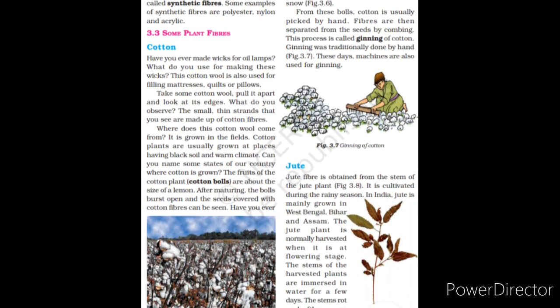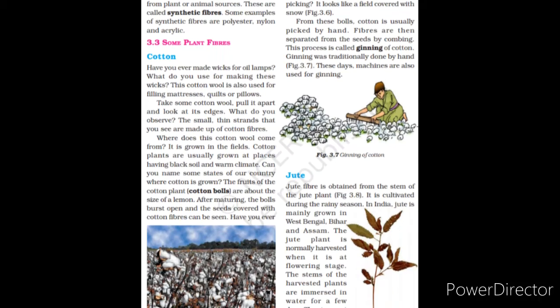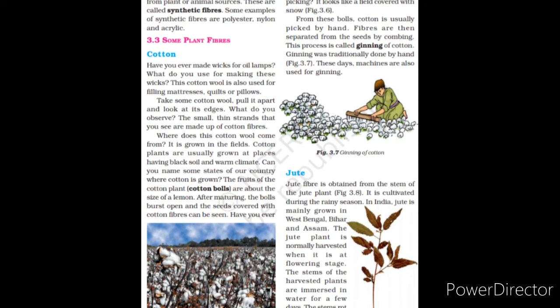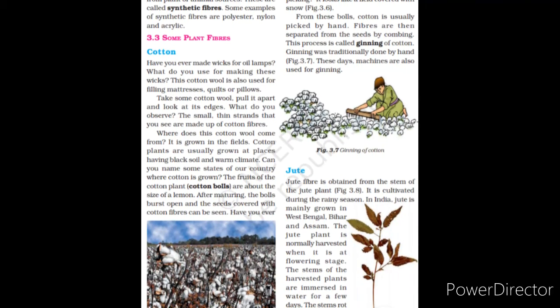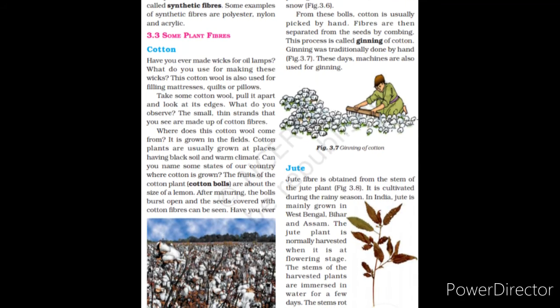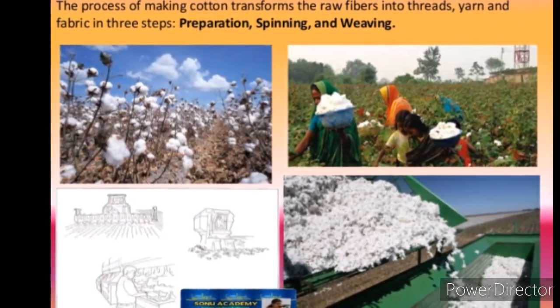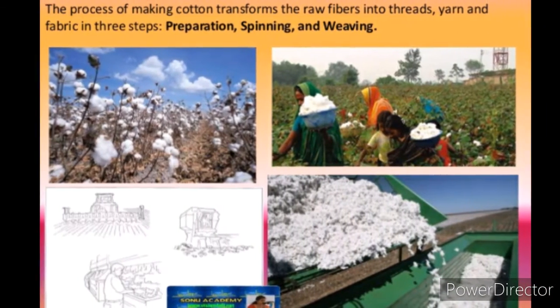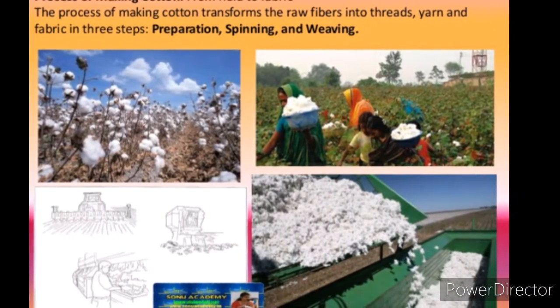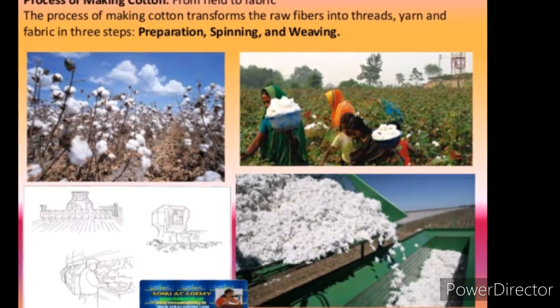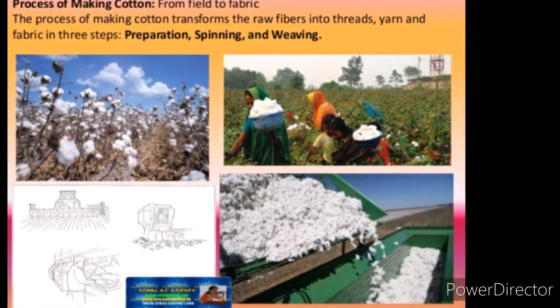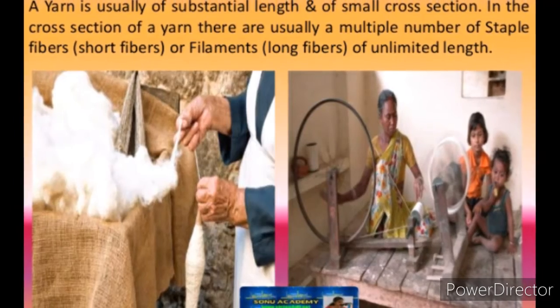Jute. Jute fiber is obtained from the stem of the jute plant. It is cultivated during the rainy season. In India, jute is mainly grown in West Bengal, Bihar and Assam. The jute plant is normally harvested when it is at flowering stage. The stems of the harvested plants are immersed in water for a few days. The stems rot and fibers are separated by hand.